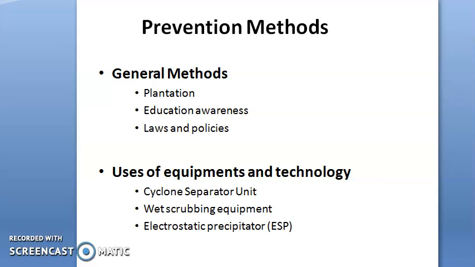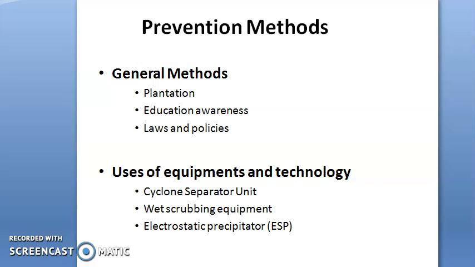Such strong law and policies should be developed and followed all over India to control all types of pollution, like water and air. So these are the three general methods which are helpful to reduce air pollution effects.